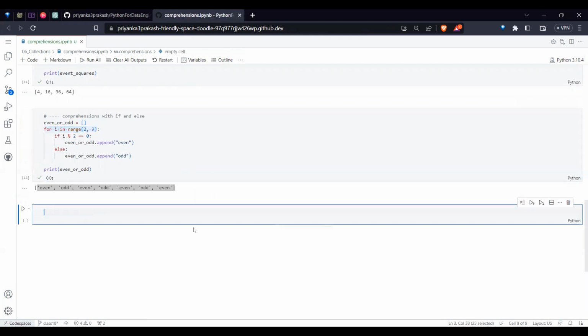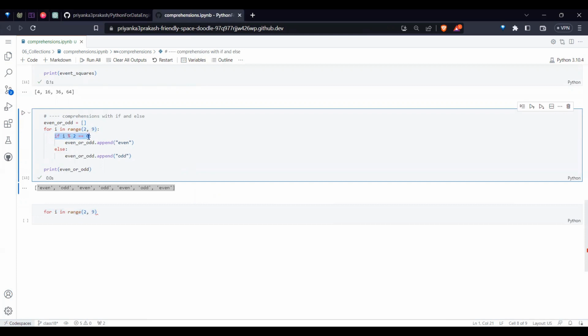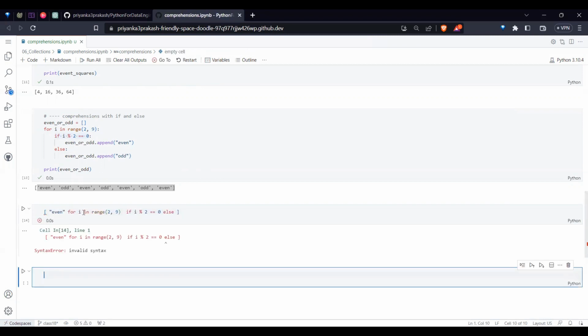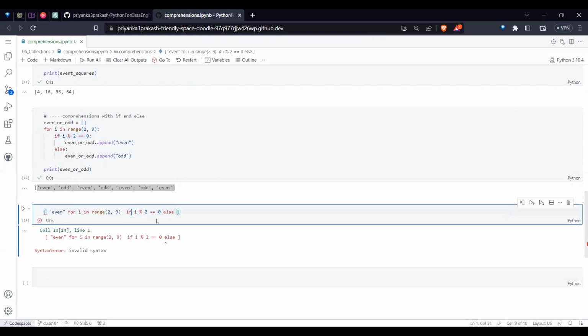So, okay, I give a try: a for loop and an if condition. We can implement it if only an if is there. But in this case, an if is also there and an else is also there, and we cannot implement an else condition. That is the problem here. If I have a condition like even or odd, I cannot implement it. So else is not supported. This is a problem.